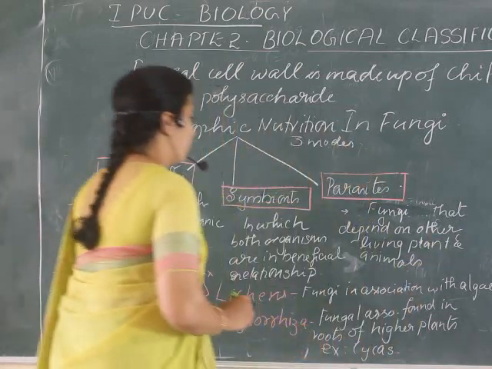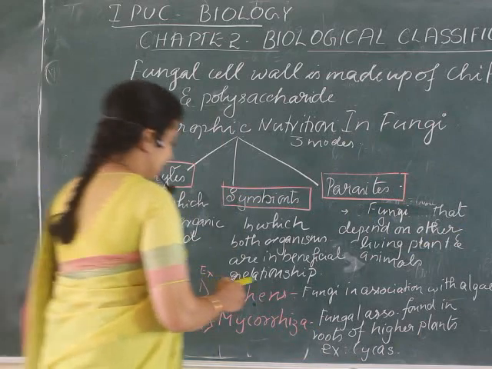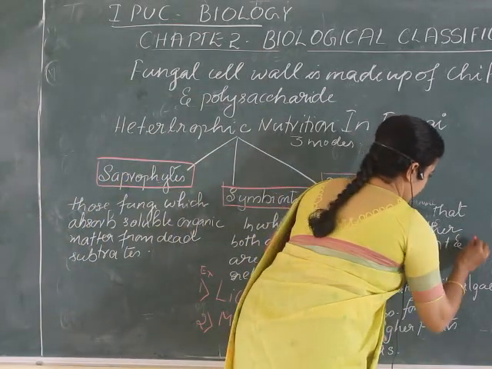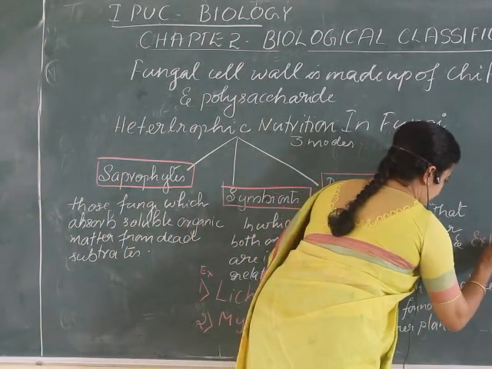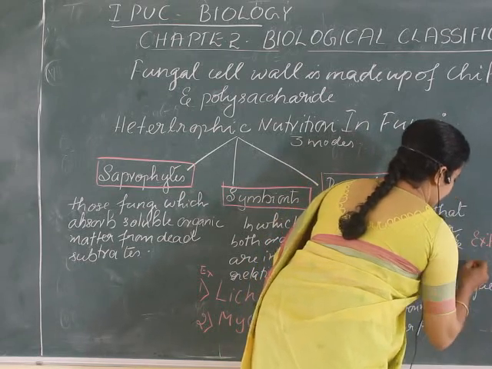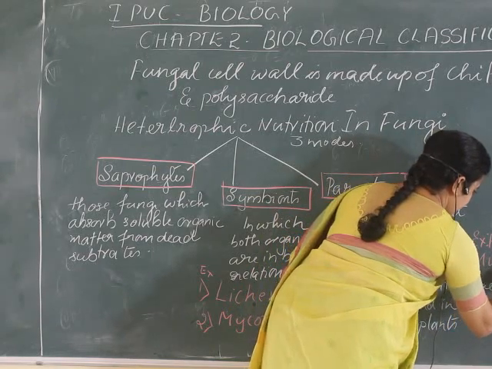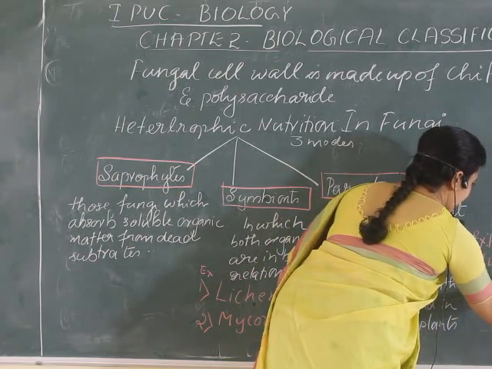What are the examples for parasites? I'll give you an example. Albugo is a fungus which causes disease on mustard plant.